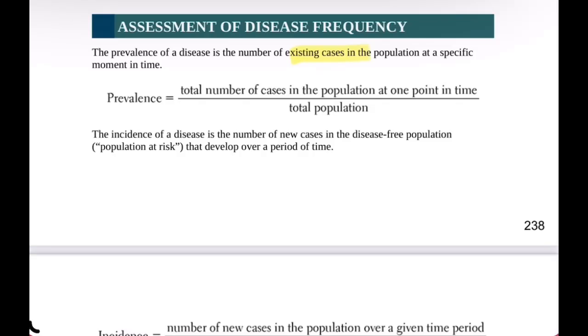Now let's talk about high-yield facts in epidemiology. Assessment of disease frequency. The prevalence of a disease is the number of existing cases in the population at a